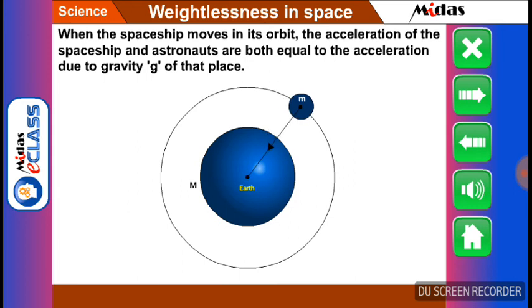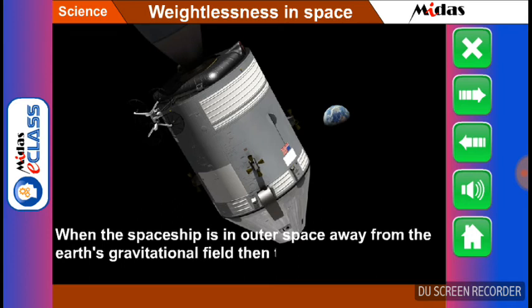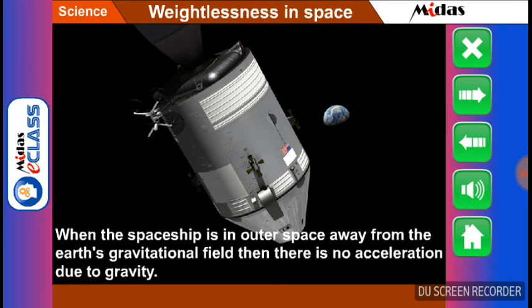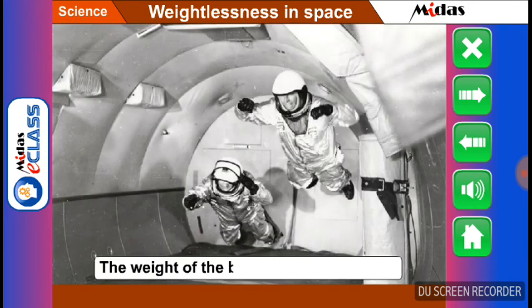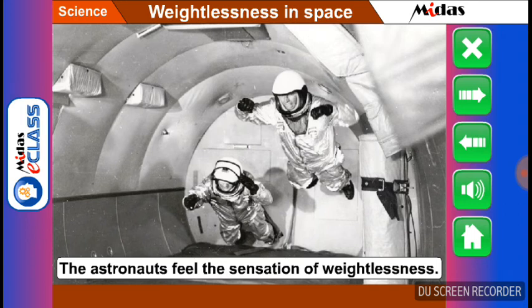Now, in the other condition, when the spaceship is in outer space away from the Earth's gravitational field, then there is no acceleration due to gravity, and the weight of the body is altogether 0. Thus, the astronauts feel the sensation of weightlessness. Now, do you understand the reason for weightlessness in space?